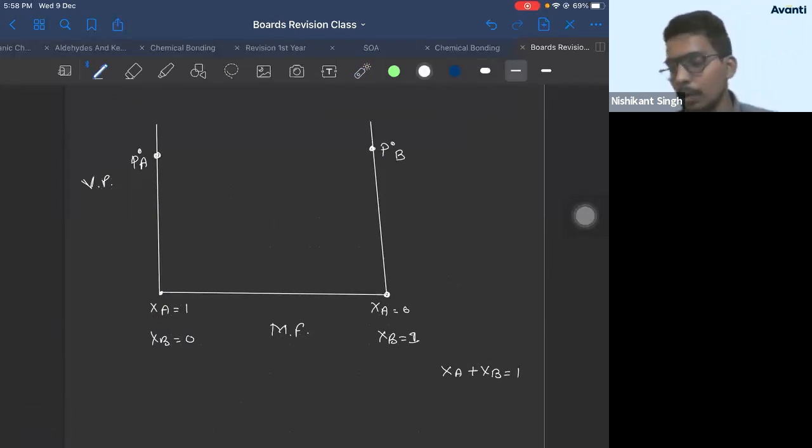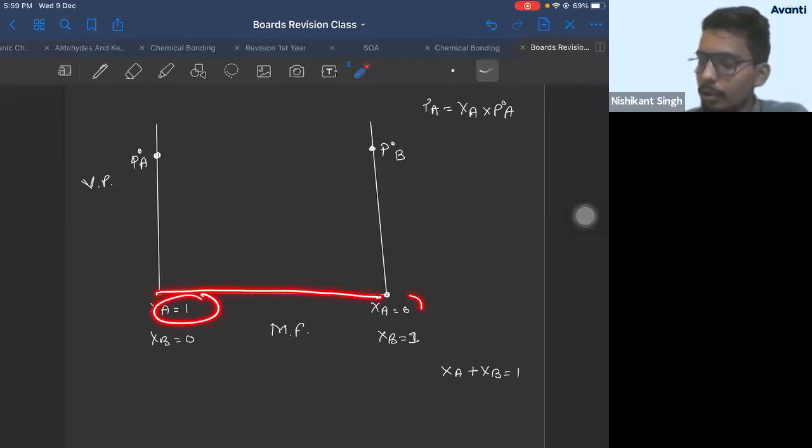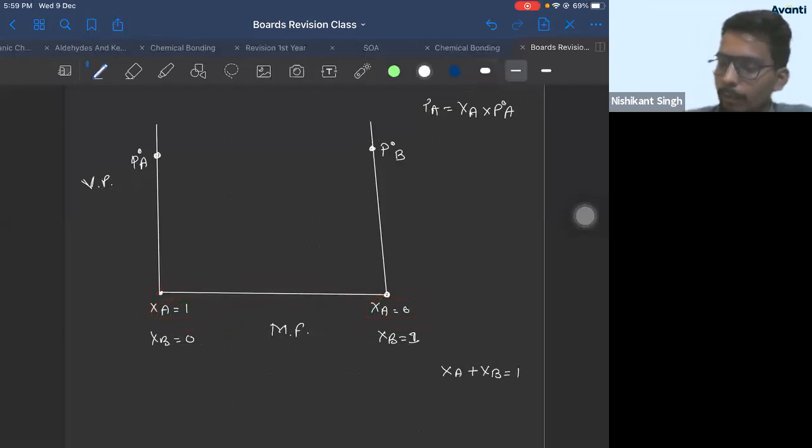Correct? Now, you know PA is XA into P naught A from Raoult's law. As mole fraction of A increases, pressure of A increases. As mole fraction of A decreases, pressure of A decreases. Left to right, mole fraction of A is decreasing from 1 to 0, therefore pressure of A will also decrease.